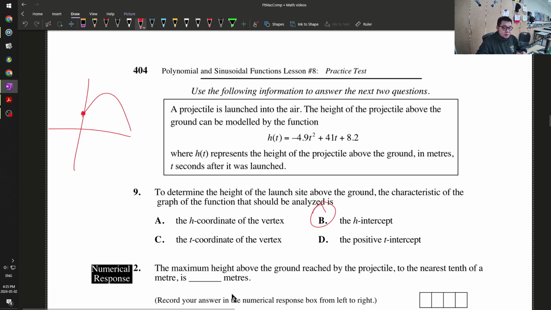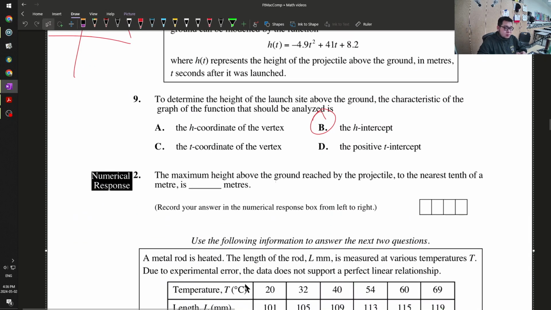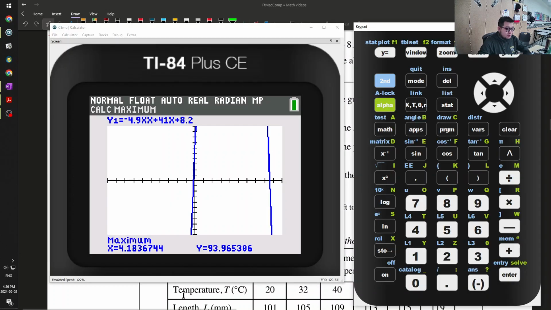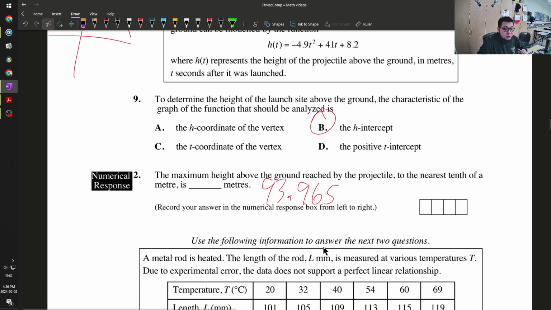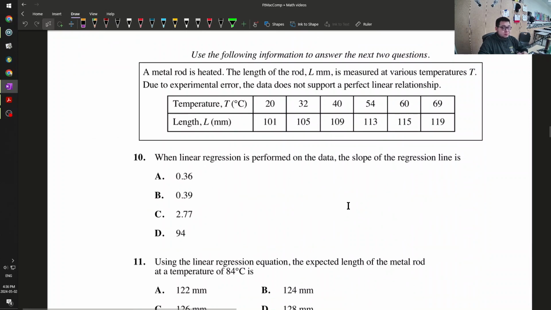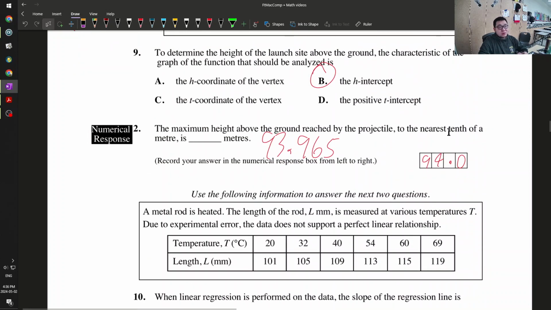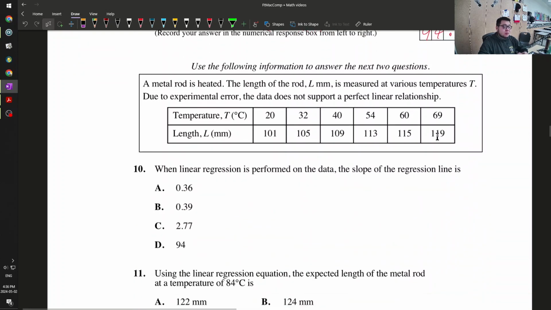93.965, right? Rounded to one decimal place, 94.0. Make sure that 94.0 and 94 are not the same thing, because they ask you to round to the nearest tenth, so you round to the nearest tenth.